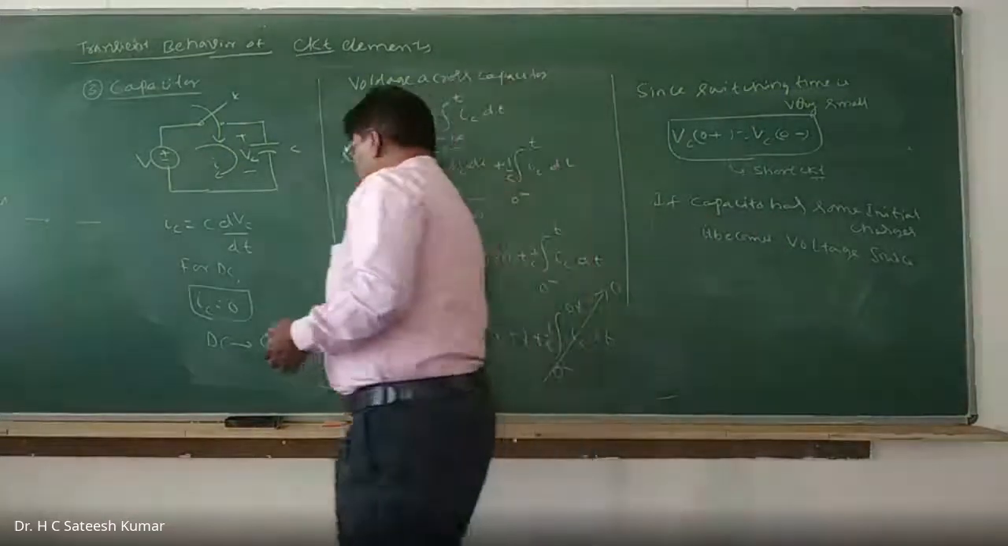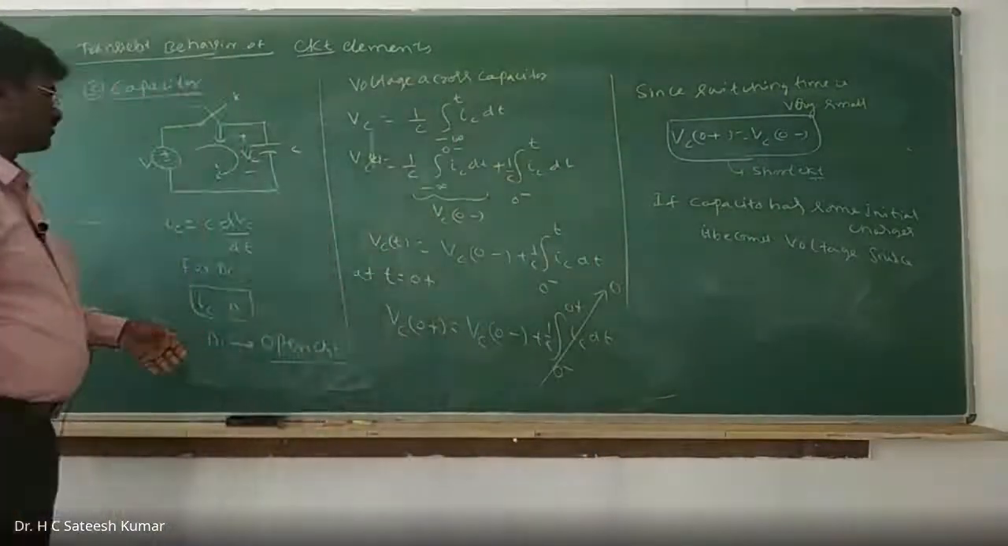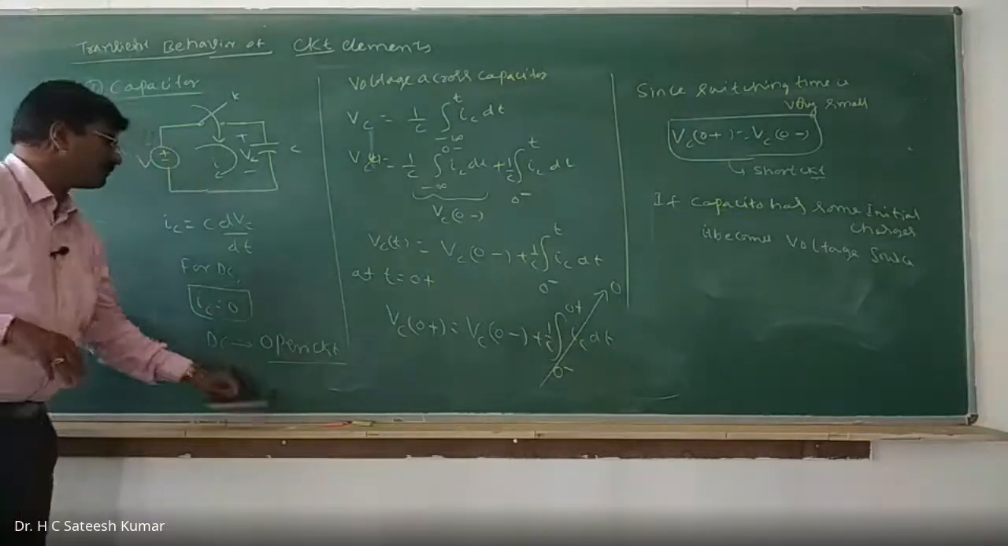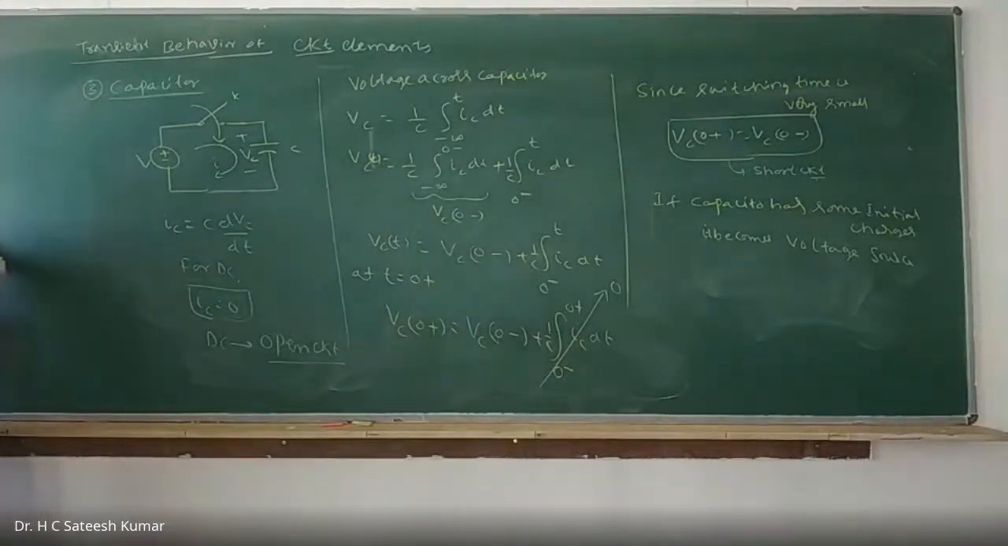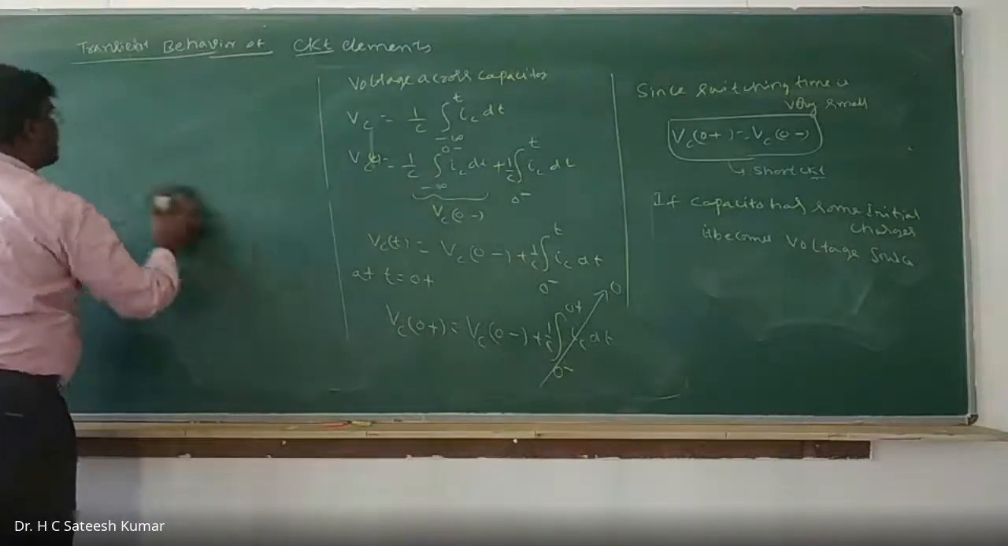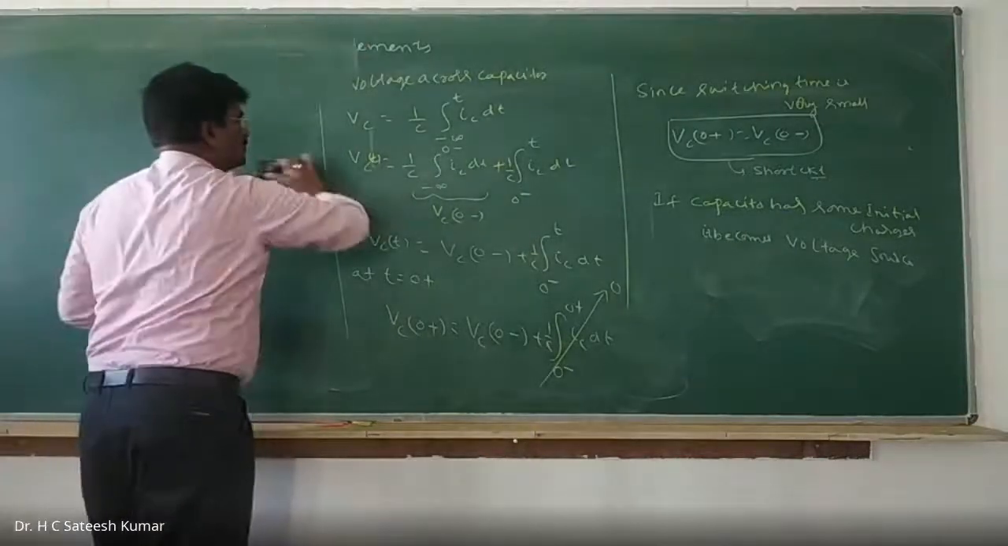This one we have asked in one of the examinations for 6 marks. What is the behavior of the circuit passive elements during switching operation, during transient condition? He has asked this in the examination: resistor, inductor, and capacitor. All the three we should do.